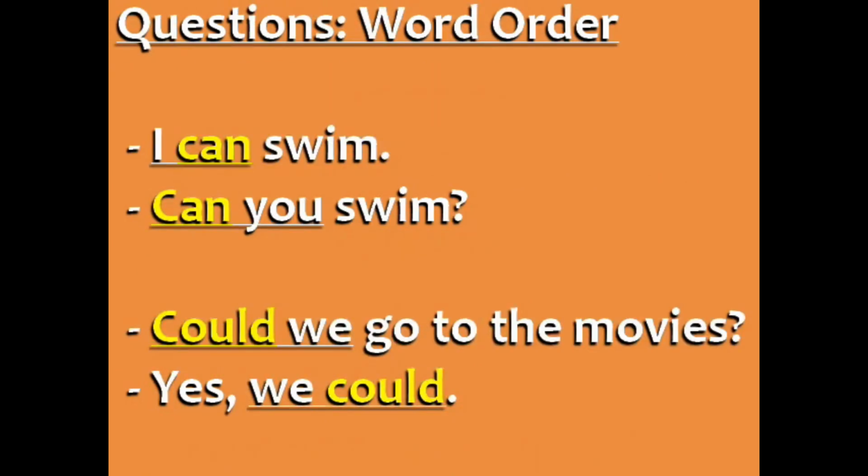When asking a question using a modal helping verb, the word order changes. I can swim is the statement. But when asking a question, the modal verb comes before the subject. Can you swim? Here's an example with could. Could we go to the movies? The modal verb could comes before the subject, we, and in the answer, it's reversed.